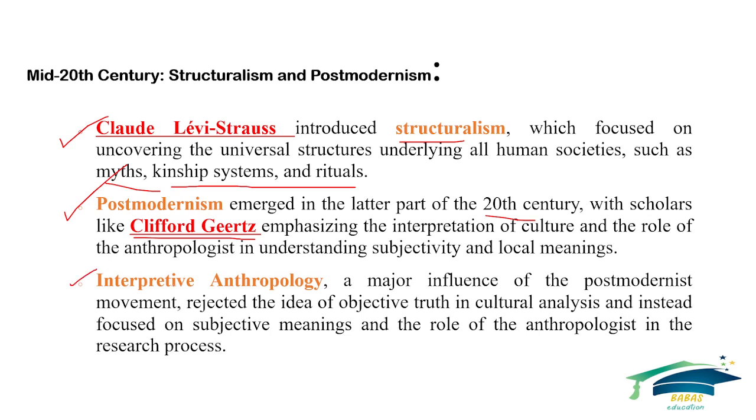Interpretive anthropology, a major influence of the postmodernist movement, rejected the idea of absolute truth in cultural analysis and focused on subjective meaning and the role of the anthropologist in the research process. Claude Lévi-Strauss and Clifford Geertz were doing social work in this mid-20th century.